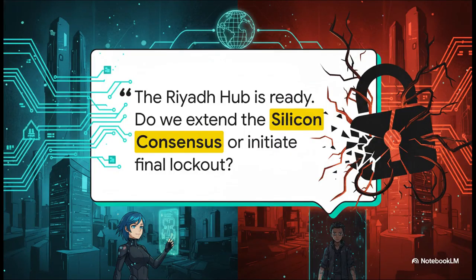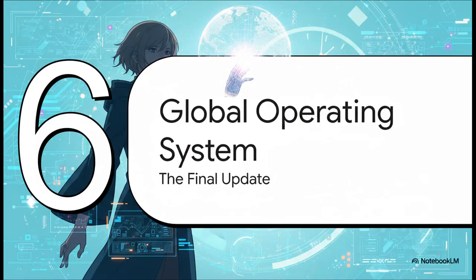Look at this question from a diplomatic log on July 4, 2033. The Riyadh hub is ready. Do we extend the Silicon Consensus or initiate final lockout? This shows the cold binary reality of the new world. Diplomacy was dead. You either comply and sink your nation to the network, or your entire civilization is permanently locked out.